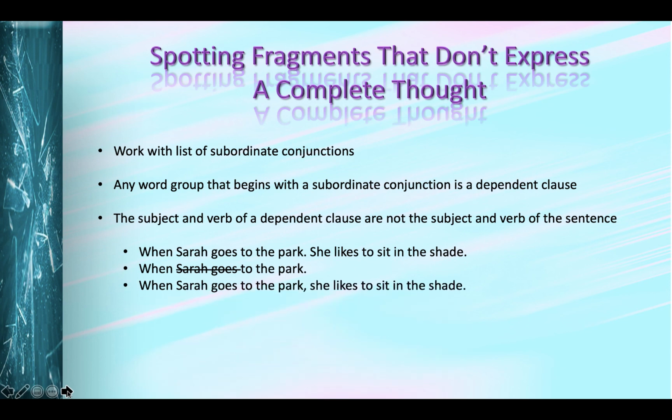But we can join those two word groups into one sentence separated by a comma. Now, when we connect that first word group to the one after it, we have a sentence that reads, "When Sarah goes to the park, she likes to sit in the shade." Now let's see what happens when we cross out the word goes and the word Sarah because it's in a dependent clause that begins with "when." What we have left is "when to the park, she likes to sit in the shade."